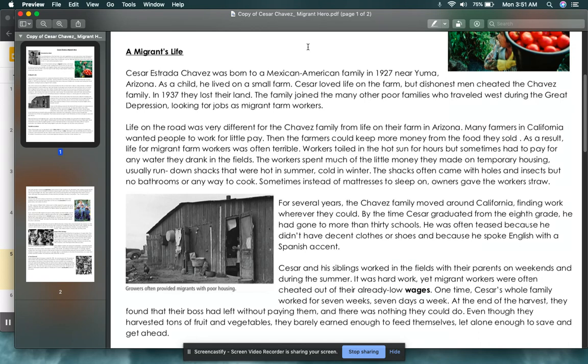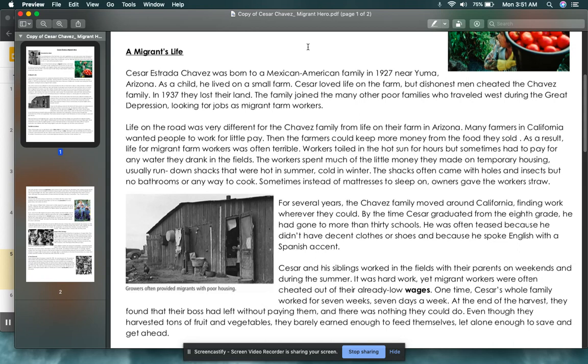Workers toiled in the hot sun for hours, but sometimes had to pay for any water they drank in the fields. The workers spent much of the little money they made on temporary housing, usually rundown shacks that were hot in summer, cold in winter.